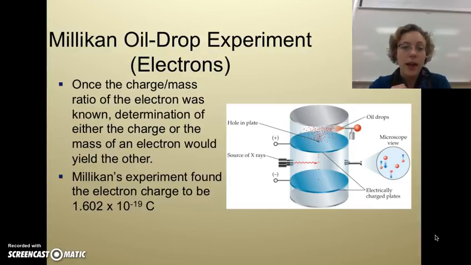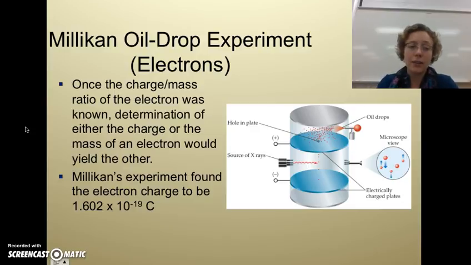In his experiment, he looked at oil drops and made them negatively charged and looked at their gravity. Again, we're going to be doing an animation with this one on Wednesday, but he ultimately calculated the charge to be 1.602 times 10 to the negative 19th coulombs. Once he found the charge an electron had, he was able to find the mass of an electron.